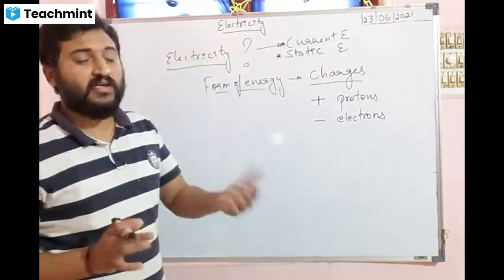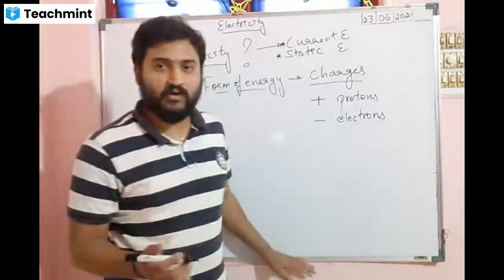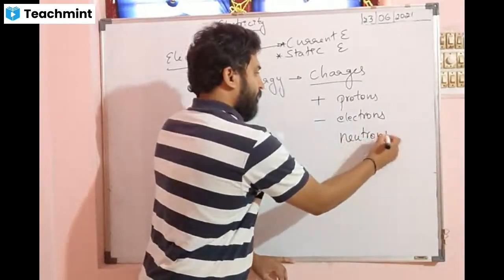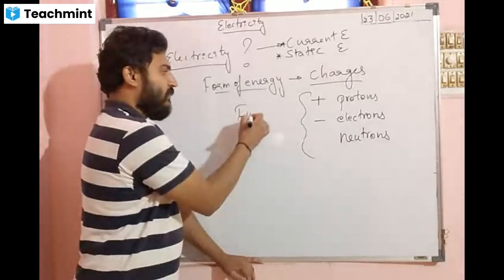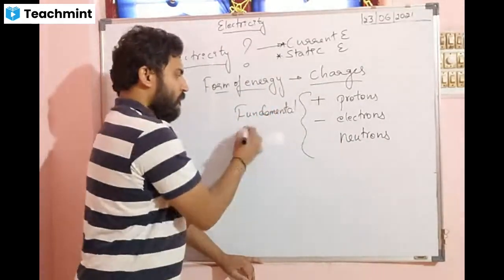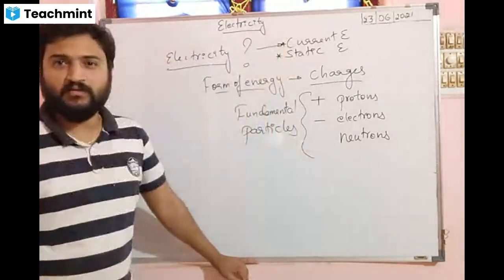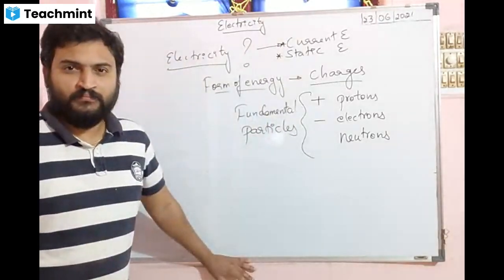You should not say neutrally charged. It is not charged. It is called electrically neutral. What is that called? Neutron. So these are the three main fundamental particles.